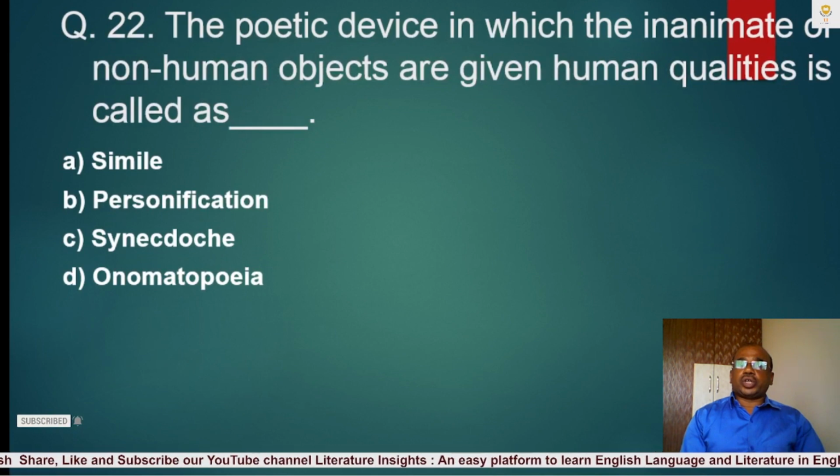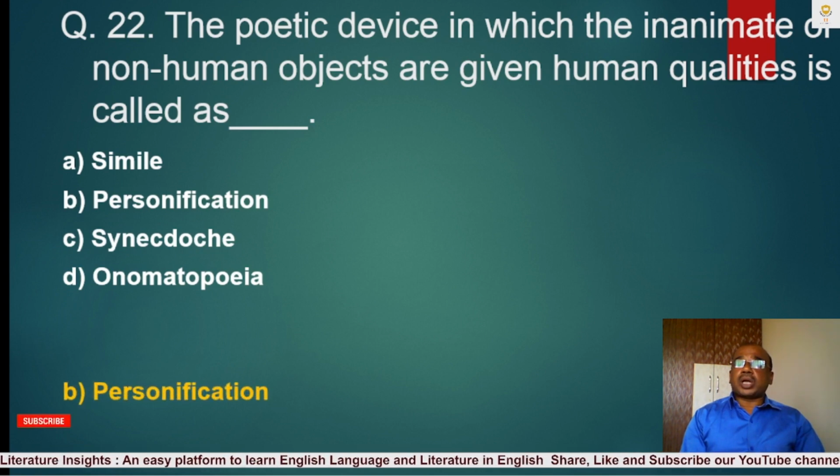Question number 22. The poetic device in which inanimate or non-human objects are given human qualities is called as A. Simile, B. Personification, C. Synecdoche, D. Onomatopoeia. The correct answer is B. Personification. The poetic device in which inanimate or non-human objects are given human qualities is called personification.